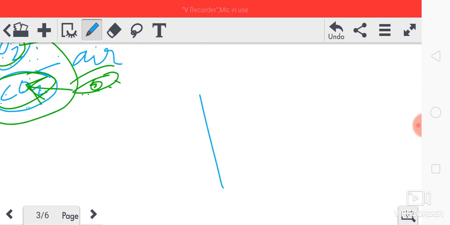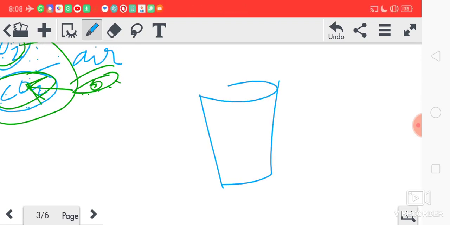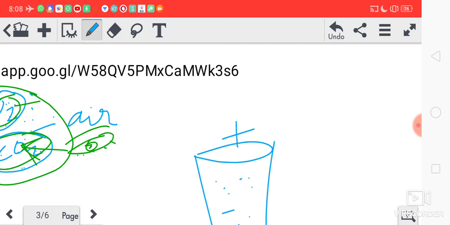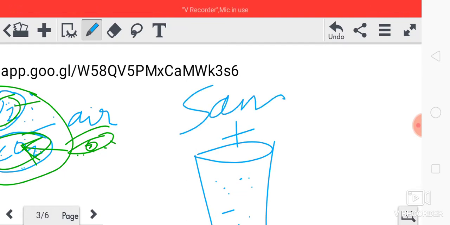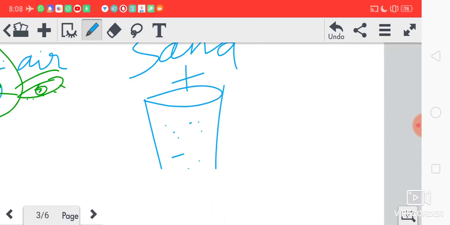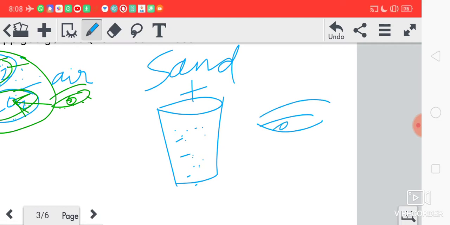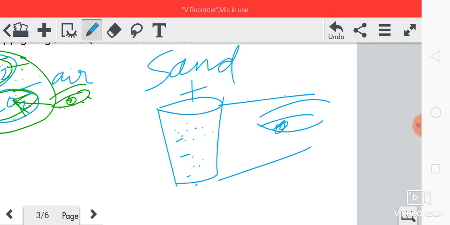I am giving you. Suppose this is a glass of water. Now mix some sand into the water. Now these sand particles, will you be able to see them with your eyes or not? Of course you will be able to see the sand particles. So with our naked eyes we can see the sand particles. So this is what kind of mixture?